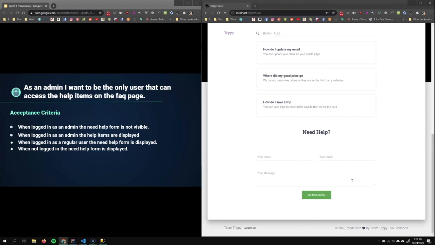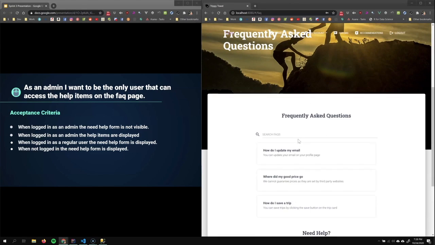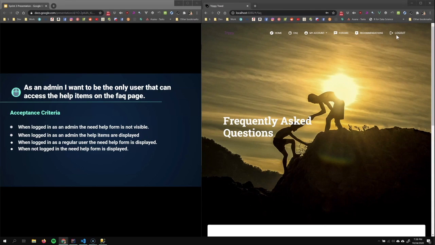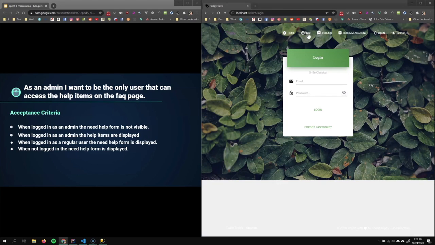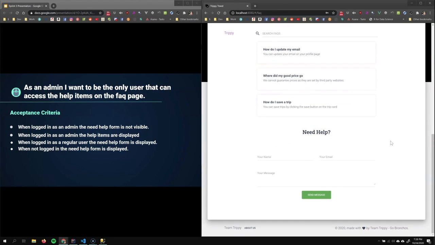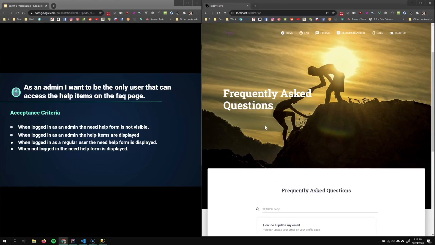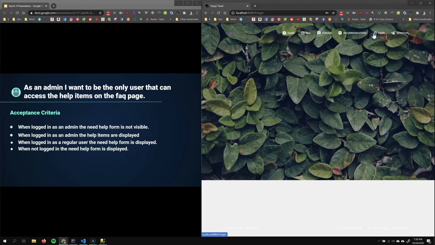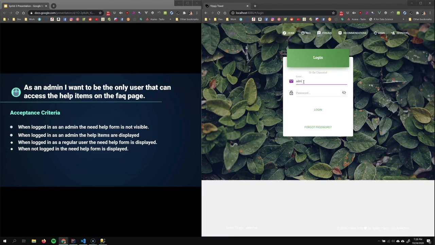Here's the need help form. Log out. Visit the fact page, not logged in. When not logged in, the need help form is displayed. Need help form. When logged in as an admin, the need help form is not visible. So we'll log in as an admin.